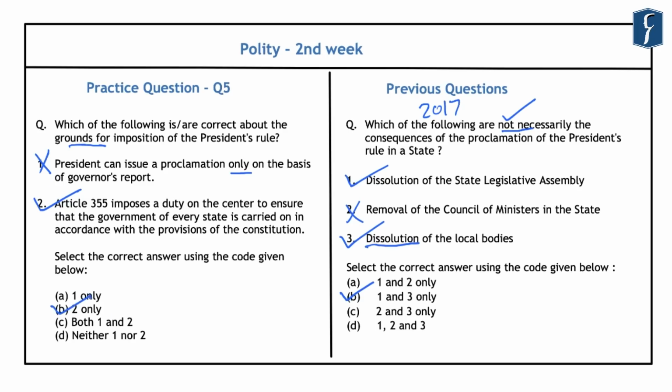And further, Article 365 says that whenever a state fails to comply with or to give effect to any directions from the center, it will be lawful for the president to hold that a situation has arisen in which the government of the state cannot be carried on in accordance with the provisions of the Constitution. So regarding this president's rule, all these articles, that is Article 355, 356 and 365, provide for the grounds of imposition of president's rule in a state.